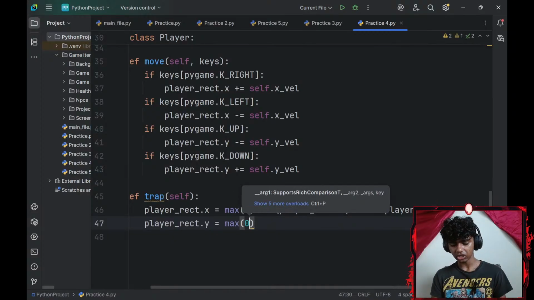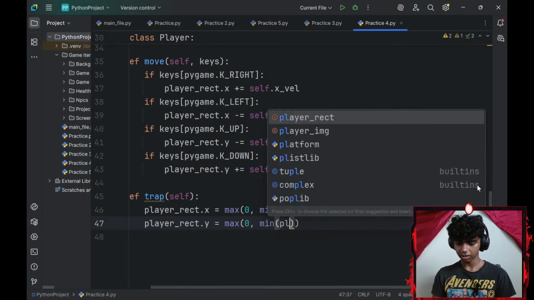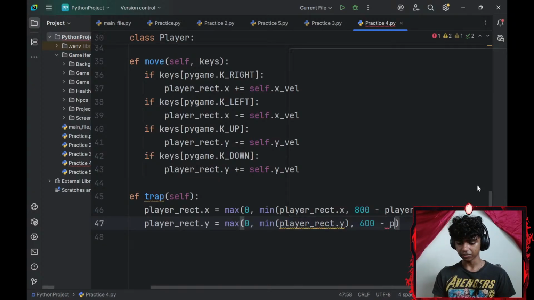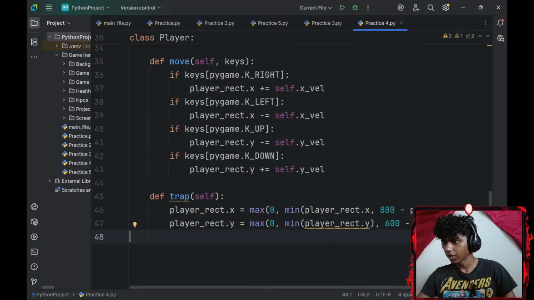The max is going to be set to 0. The min is going to be set to my player_rect.y-axis, comma 600, my vertical window size minus my player_rect.height.